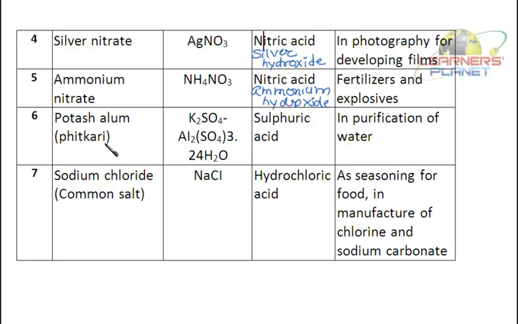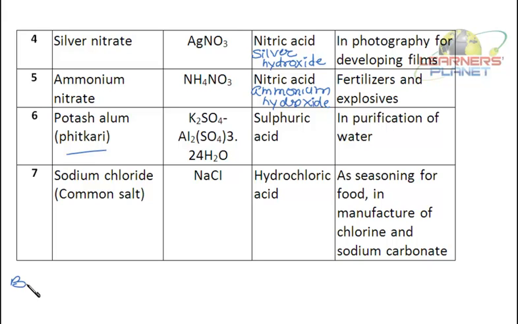Right? Potash alum is Fitkari. The salt formula is K2SO4, Al2(SO4)3 and 24H2O. And the acid here is sulfuric acid and our bases are potassium hydroxide and aluminium hydroxide. It is used in purification of water.